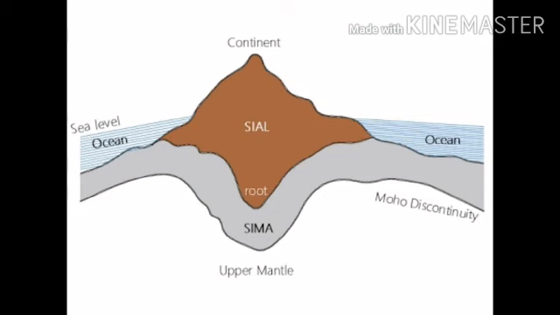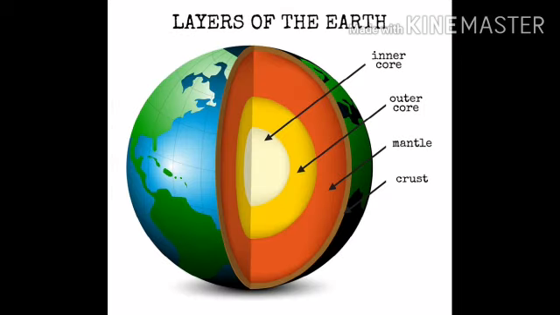So students, based on the chemical composition, the earth's interior is divided into three layers. Which are they? Yes, core, mantle and crust. Let us learn more about core. It is the most inaccessible part lying at the center of the earth. You can see in the picture the core lying in the center of the earth.